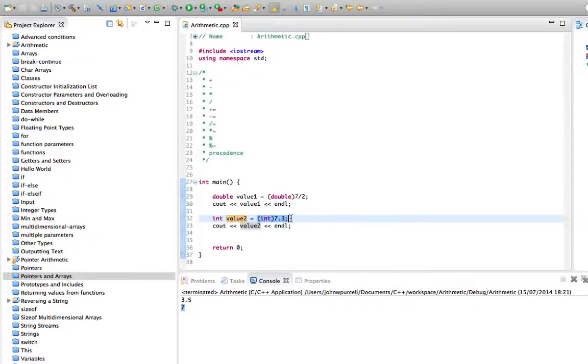So this won't do rounding. It won't round up or down. All it does is throw away the stuff after the decimal point. If you want to do rounding, you'll have to use a special maths function to do that.